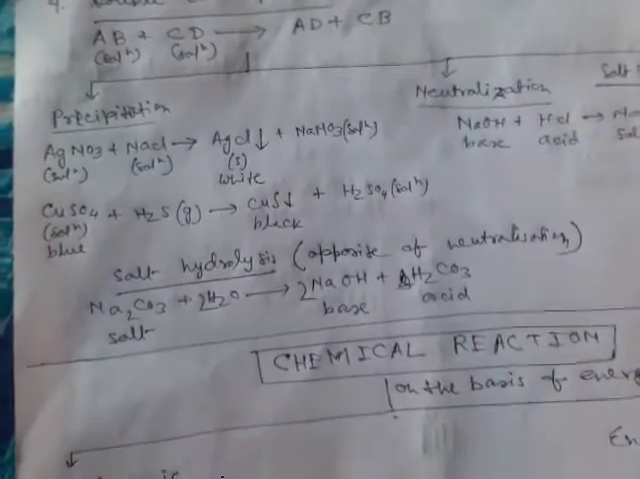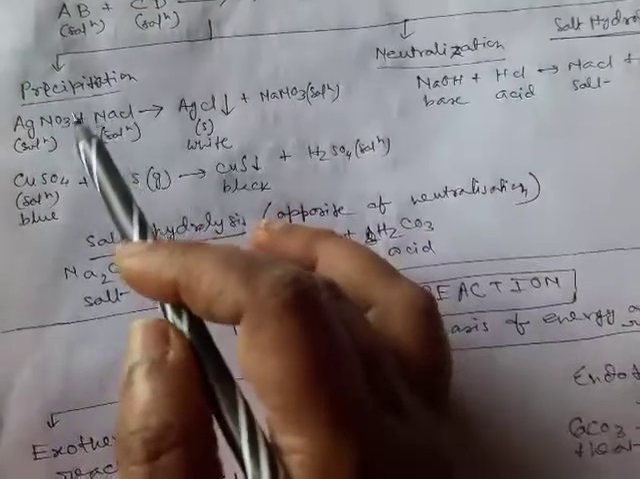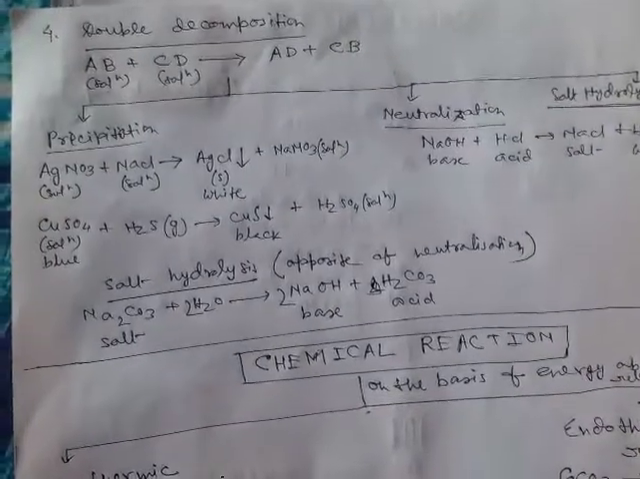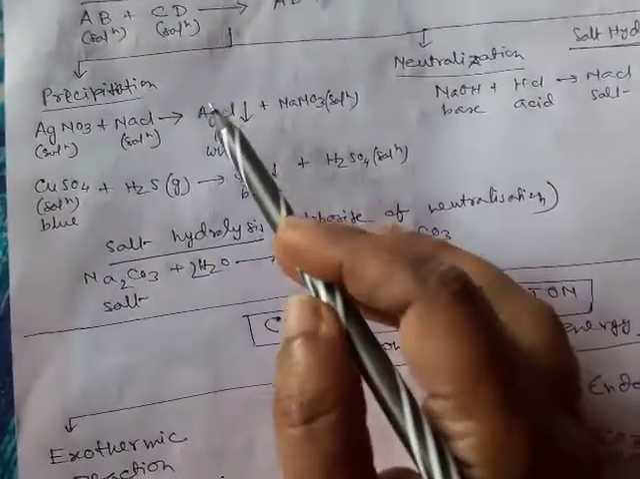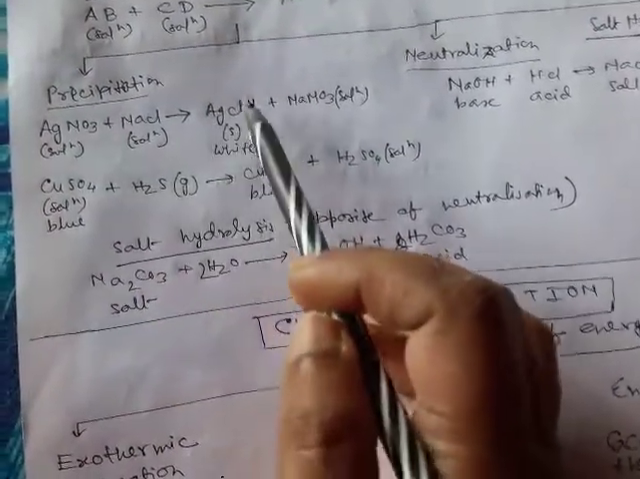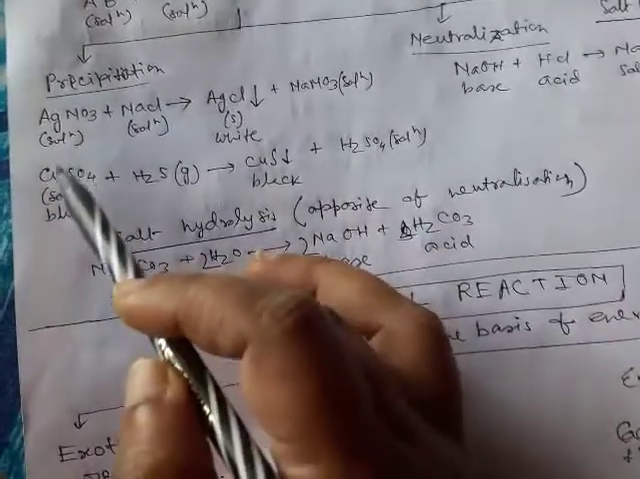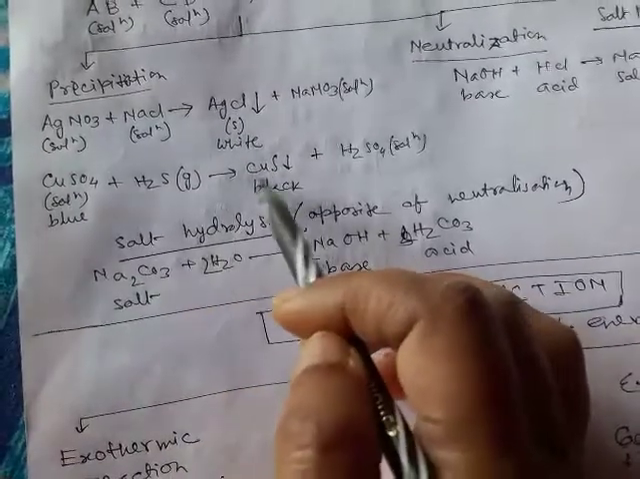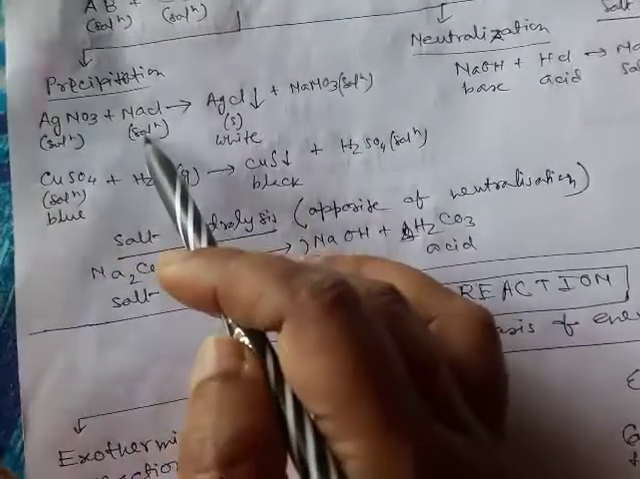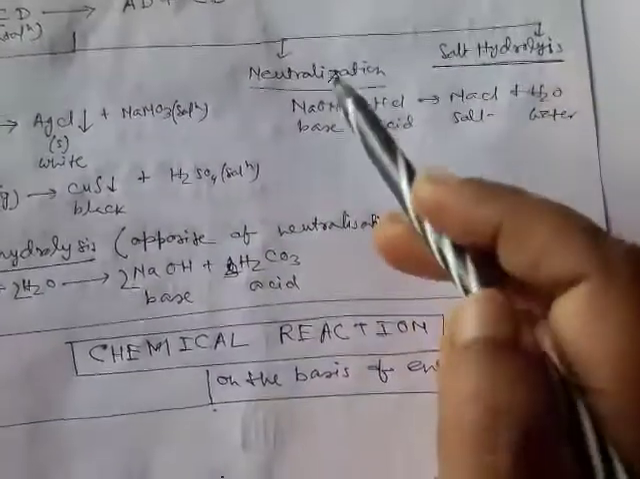Double decomposition may be of three types: precipitation, neutralization, and salt hydrolysis. Now what is precipitation? If you add some sodium chloride solution to silver nitrate solution, there will be formation of silver chloride and sodium nitrate. Silver chloride, being insoluble, gets precipitated out, and it is white in color. Similarly, copper sulfate reacts with H2S to form a black copper sulfide precipitate. All the reactions occur here in solution. This is important.